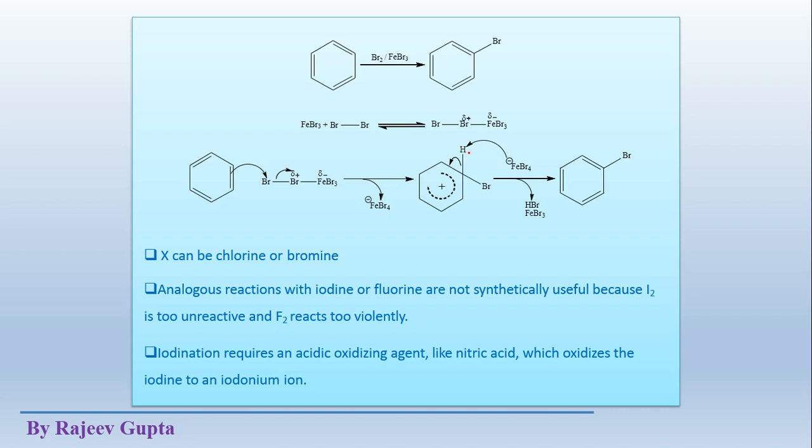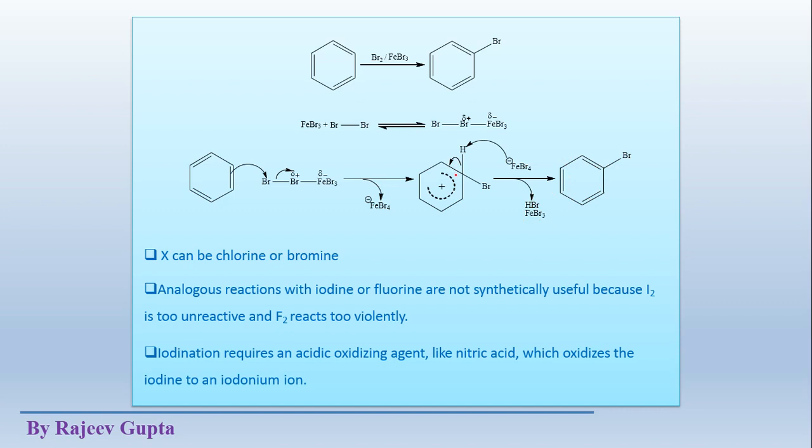So it is just an acid-base reaction, and we know that here H+ works as an acid and this works as a base. This acid-base reaction is generally a faster reaction. So this single step is a fast step and not the rate-determining step. Finally we get HBr and FeBr3.